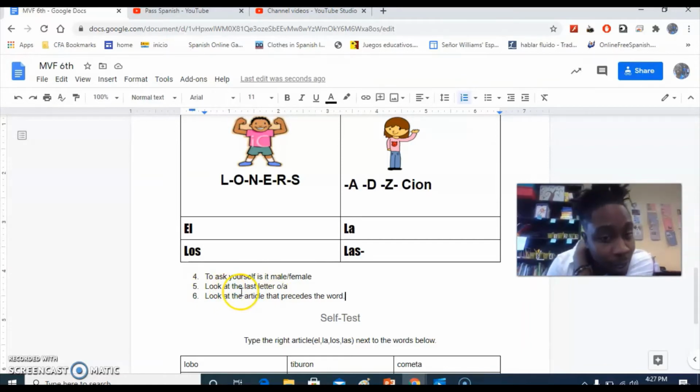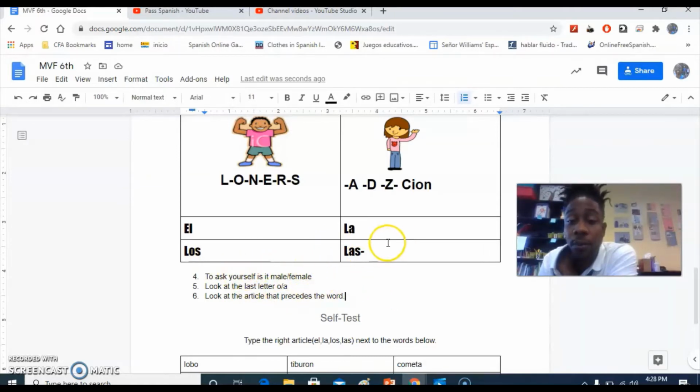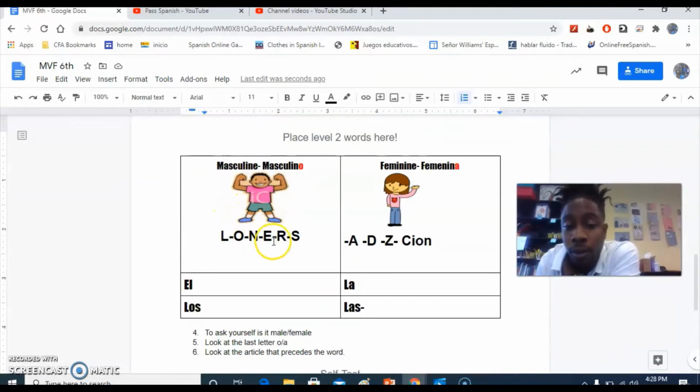We're asking if it's male or female, and if we can't tell, then we're going to look at the last letter and see if it's O or A. And then if we can't tell from O or A, we're looking to see, is there any article that maybe precedes the word that's going to help us see if it's male or female? And there are other articles like un and una, unos and unas, and you can kind of tell where they would go. But in general, you're going to be looking to see if it shows any clue to whether it's male or female. But if none of that is there to help you, I say boys are loners.